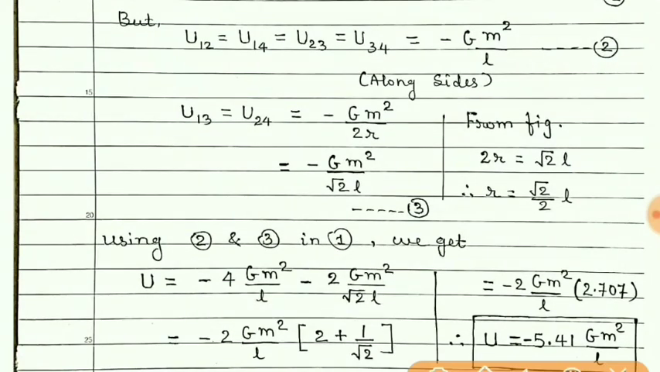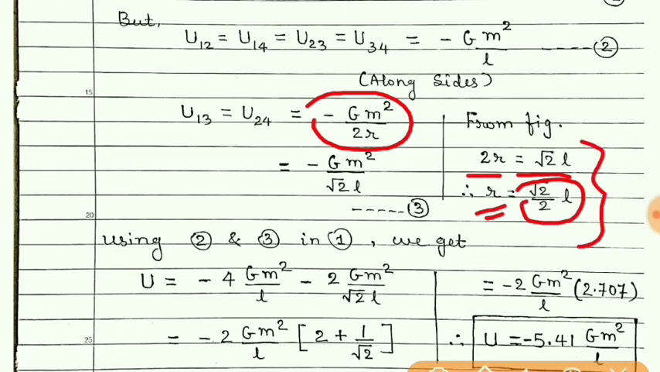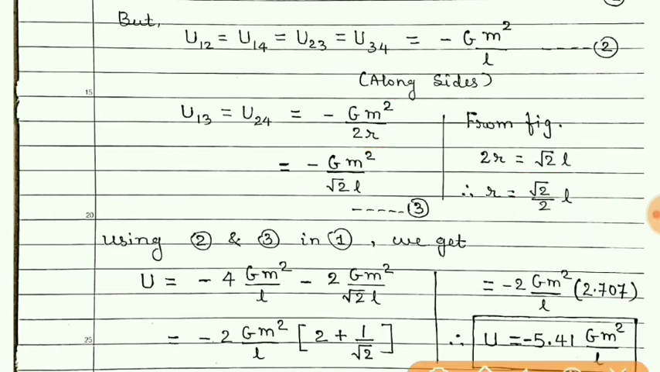And so I have written minus Gm square upon 2r. But as I said, applying Pythagoras theorem, we got 2r is equal to root 2 l, and therefore r is equal to root 2 upon 2 l. So simple mathematics is there. By applying Pythagoras theorem, we will get this value of 2r as well as r from that. And so in place of 2r, we have written root 2 l here,